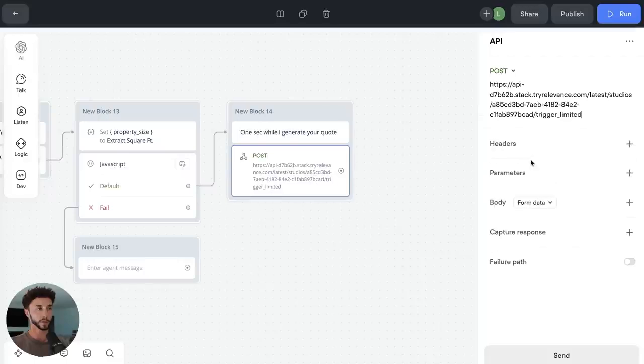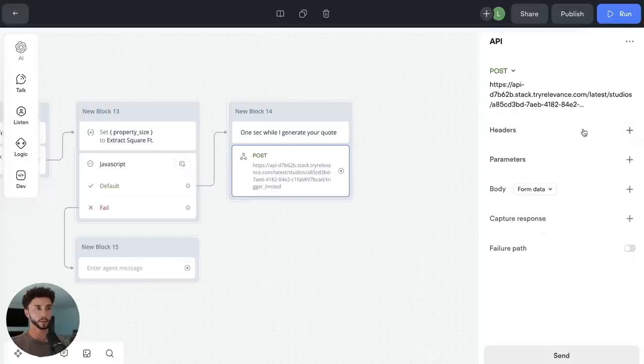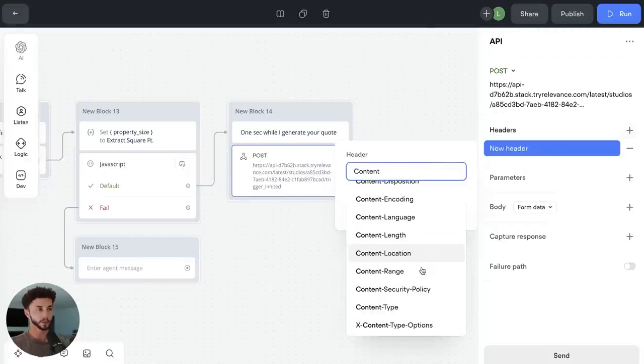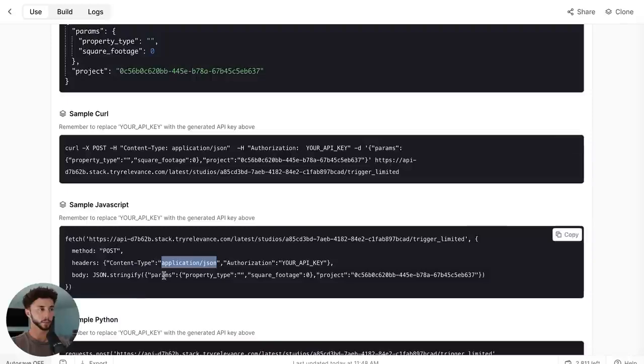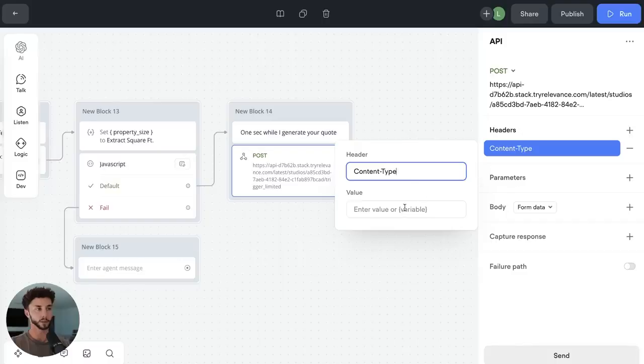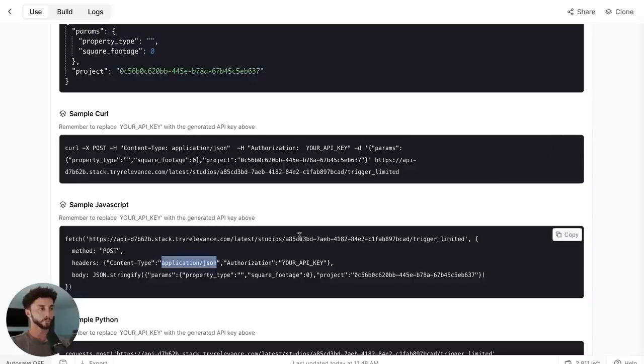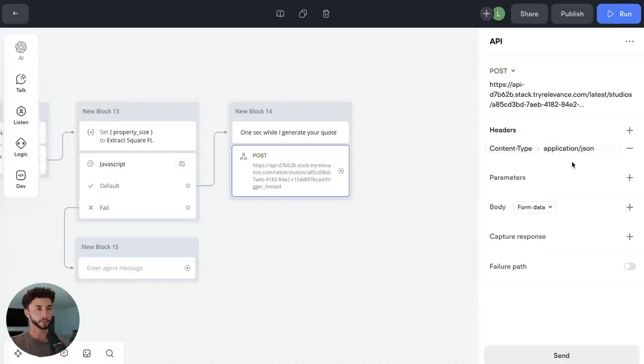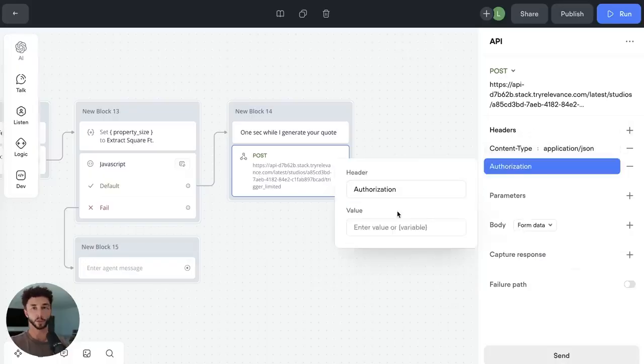So if we go back to Connor's Cleaning, and we open up the headers, we can go content type here, as we saw here, right? So content type, we need to set it to application/JSON, very common one that you're going to be using. And we have another one, which is authorization. So this is basically the majority of the endpoints you're going to be seeing, which is authorization and content type. And a lot of the time it's going to be an API key and application JSON.